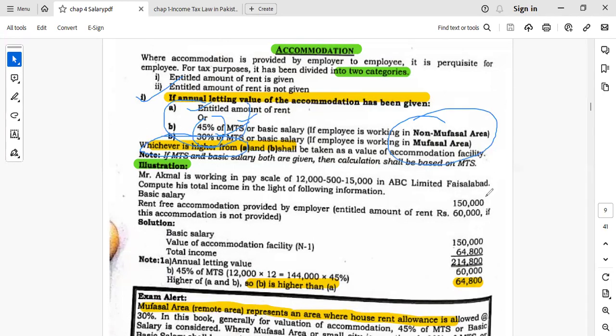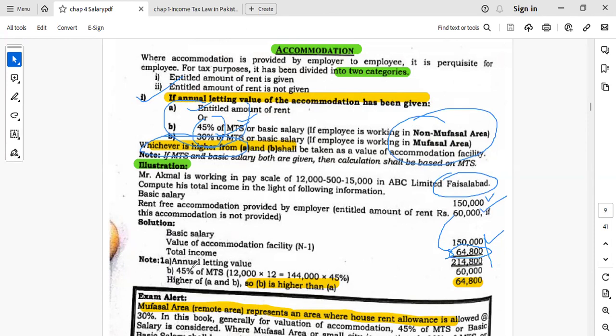For example, basic salary is given as 60,000, and the value of rent is provided. So how it is added in the income, like basic salary, and then this amount is added, not 60,000. How? We basically have to consider whether it is a mufassal area or non-mufassal. If it is a non-mufassal area, it's a metropolitan area.